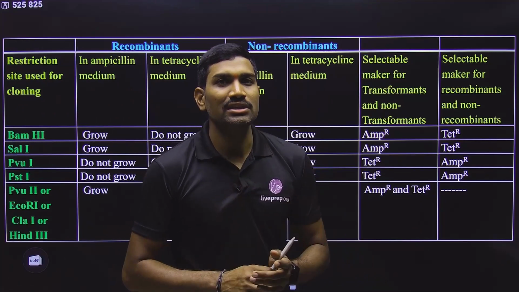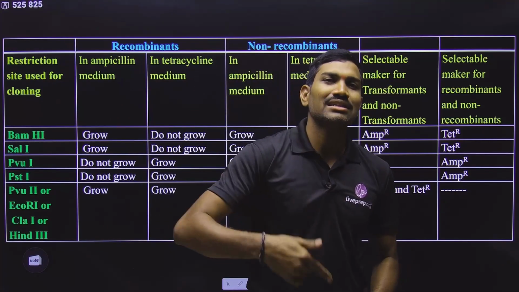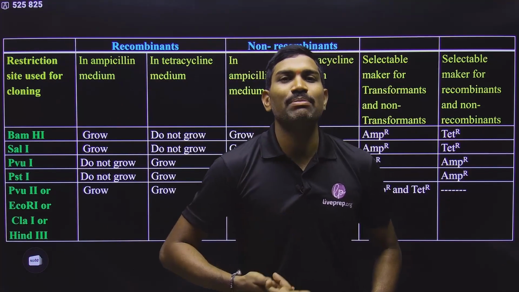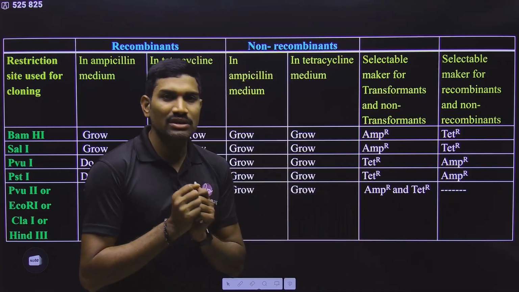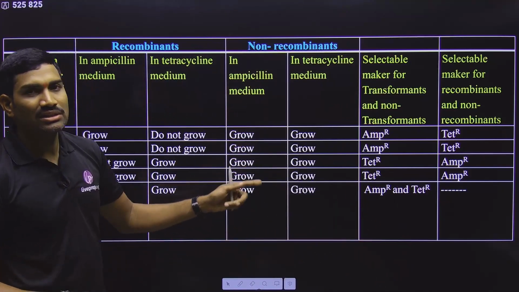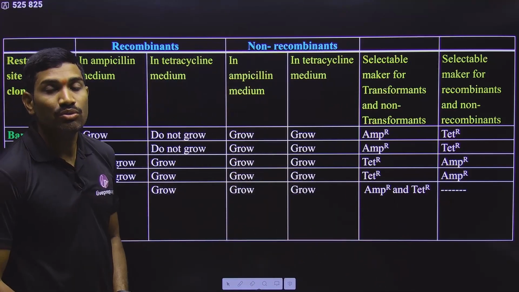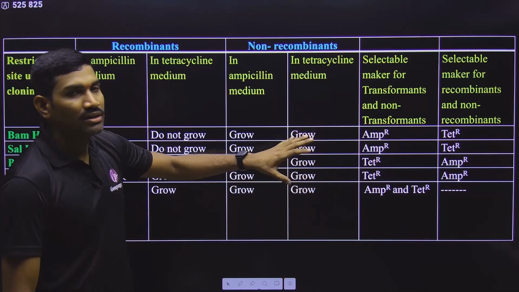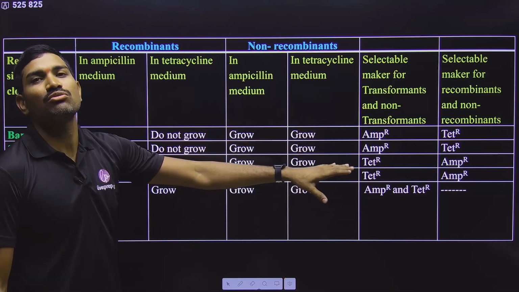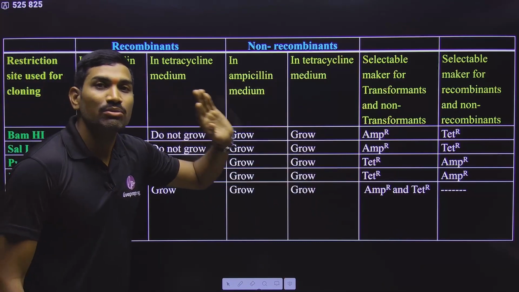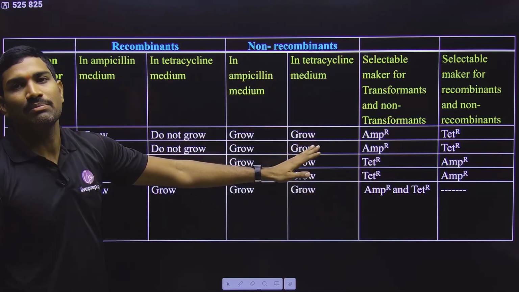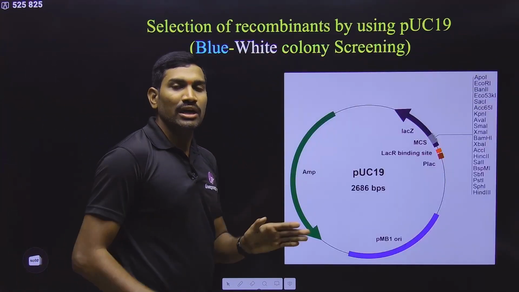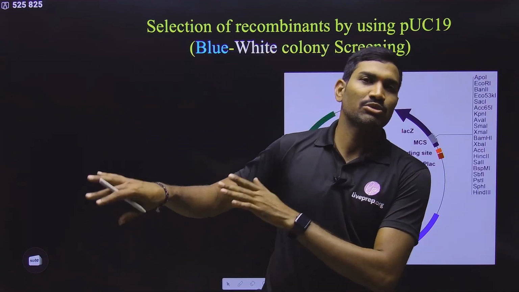For all these, the basic thing is you need to understand the procedure: how exactly we perform the procedure and how exactly we do the selection. If you understand that, you can do all these without using pen and paper. Clear? This is the level of accuracy that you need to understand, and it will come only by practice. So please start practicing this. And with that, selection based on pBR322 is completed.